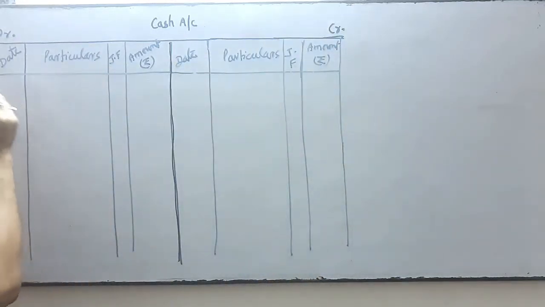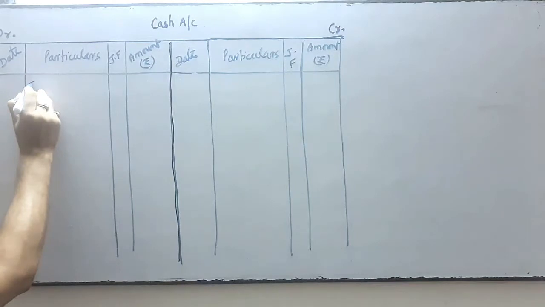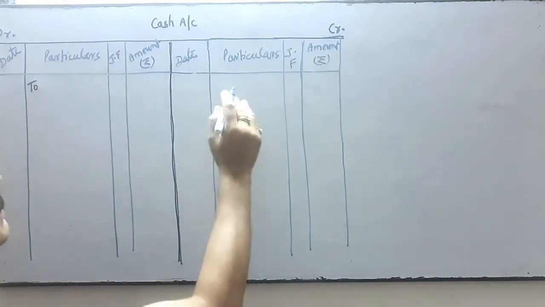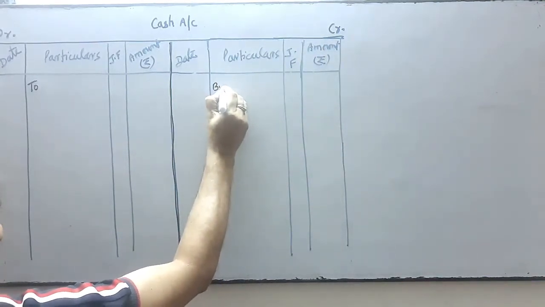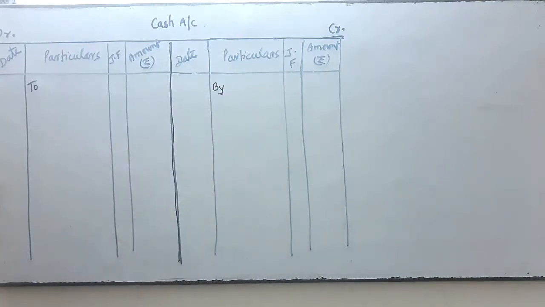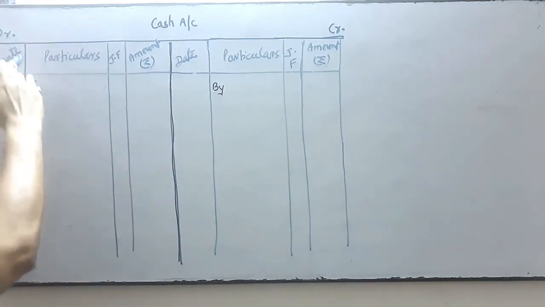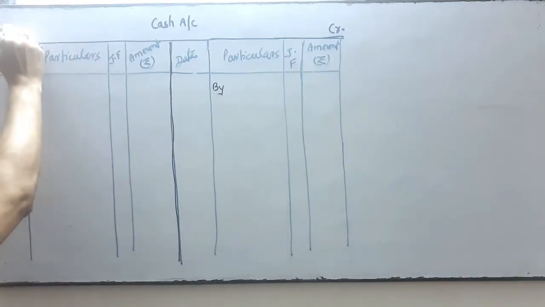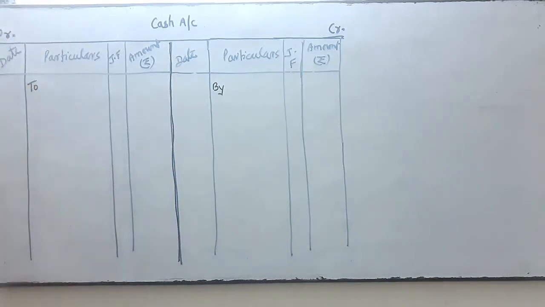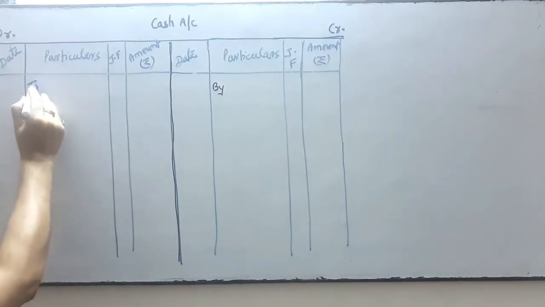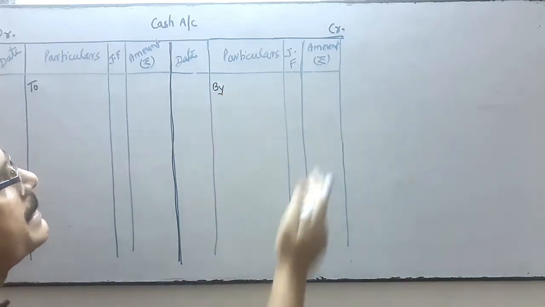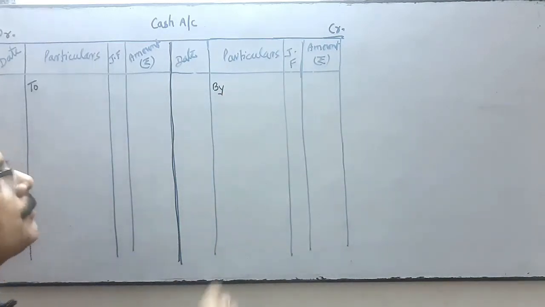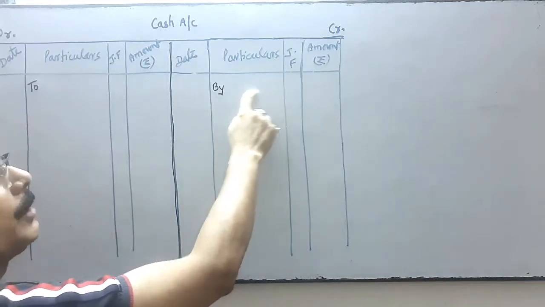When we do the posting in the debit side, in particulars we start with "To", thereafter we write the account. And when we do the posting in the credit side, then we start with "By" and then we write the account.